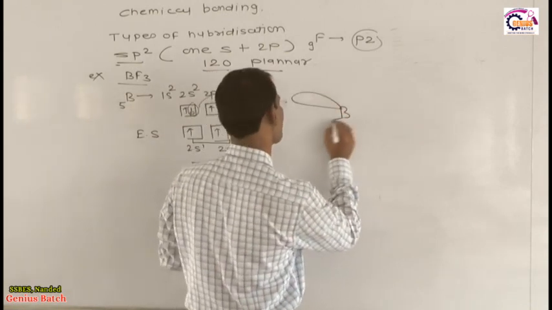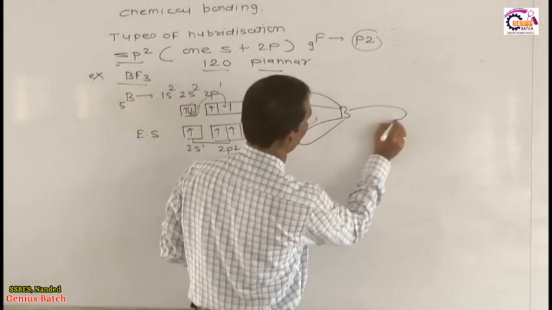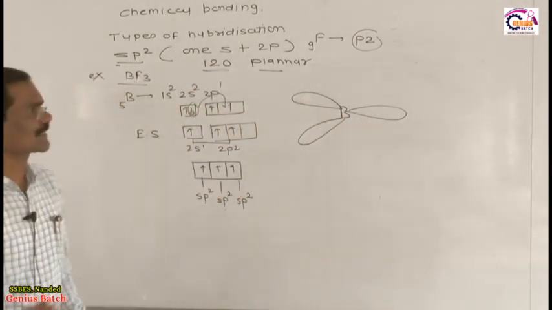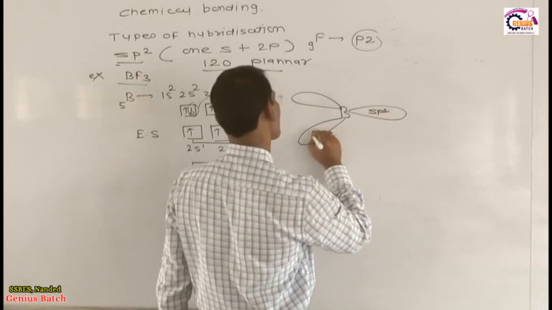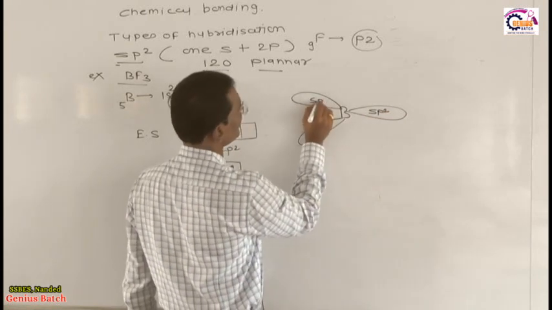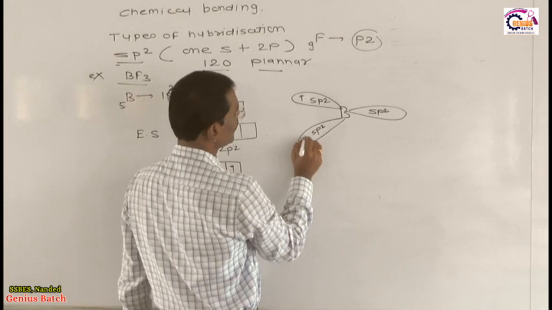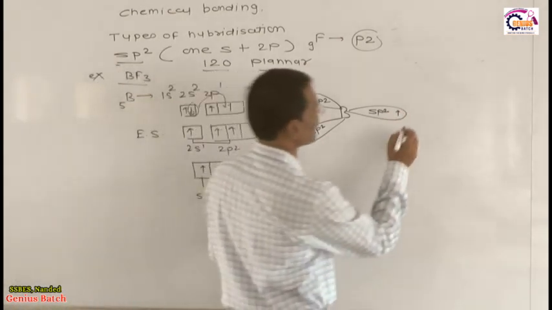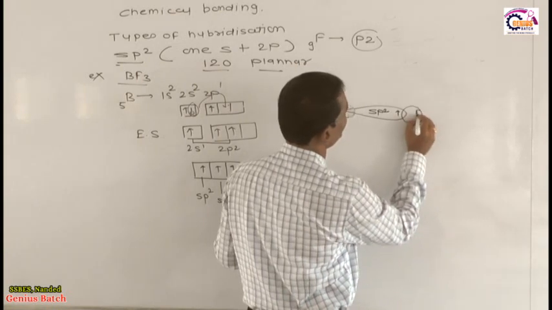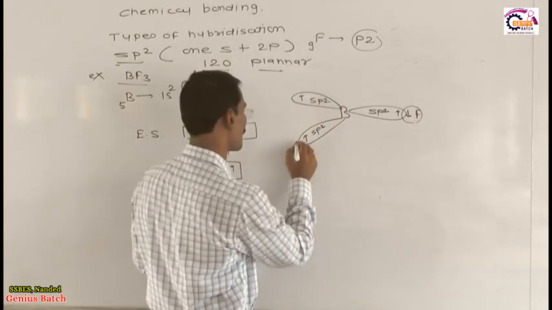Suppose this is one orbital, this is another orbital, and this is one orbital, because the geometrical shape is planar. This orbital is sp2, this orbital is also sp2, this orbital is also sp2, and each orbital contains one unpaired electron. This sp2 orbital overlaps with the pz orbital of fluorine.